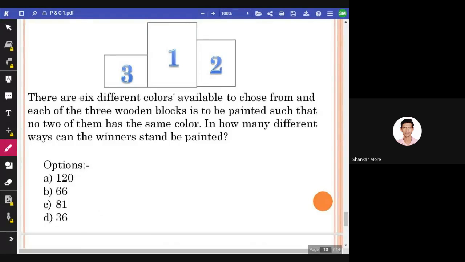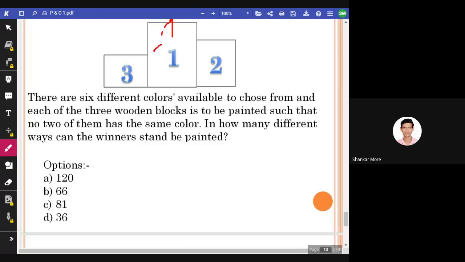How many answers have I got? I've got one, two, three, four, five, six, seven. Seven answers. Eight. Yeah, eight answers. Nine. Okay, everybody's 120. Okay, fine. I take it as 120. We'll try to solve it.